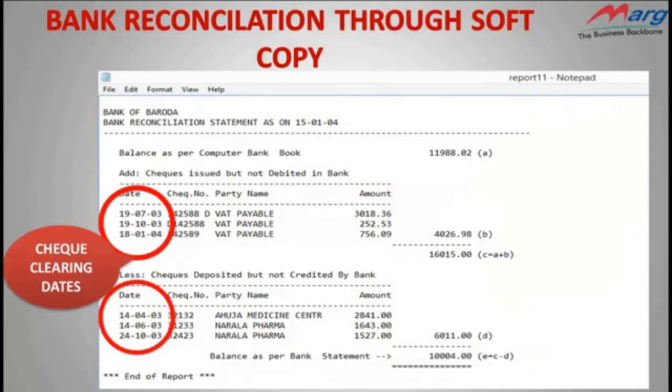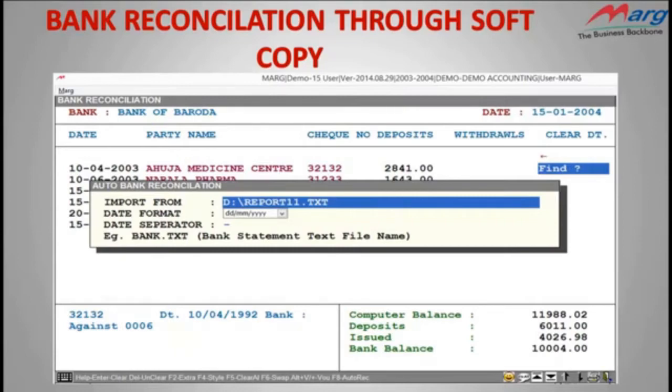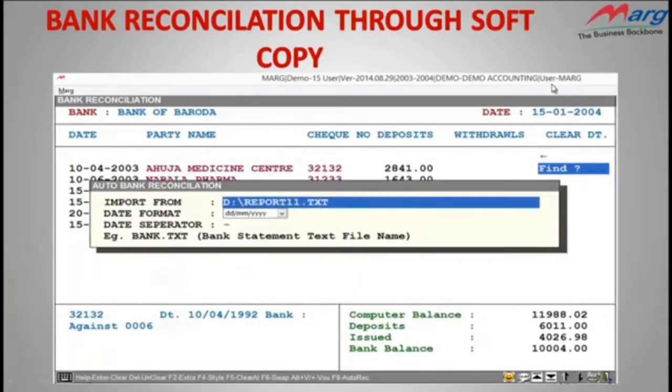To import this statement in your software, you will press the F8 function key from your keyboard. As you press the F8 function key, a window will appear in which you can see the import from option. Now here you will define the path where your statement is saved, like we have a statement named report 11.